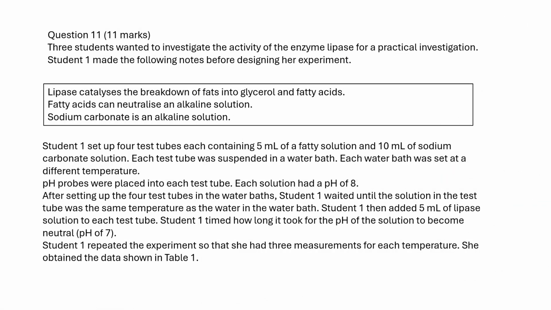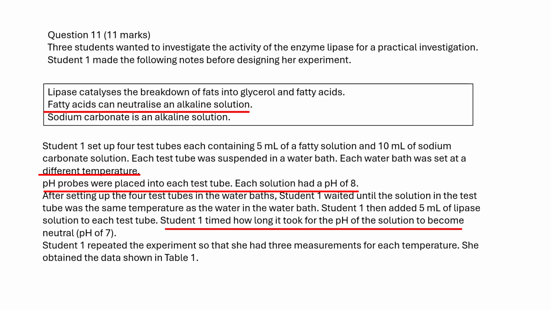The experiment investigates how temperature affects lipase activity, critical for biological and industrial processes. Lipase breaks down fats into glycerol and fatty acids, neutralizing alkaline solutions like sodium carbonate. The setup involves 4 test tubes with fatty solution and sodium carbonate at different temperatures. After adding lipase, pH is monitored from 8 to 7 using probes. The procedure is repeated 3 times for accurate and reliable data collection.